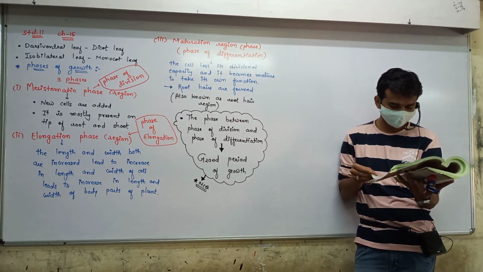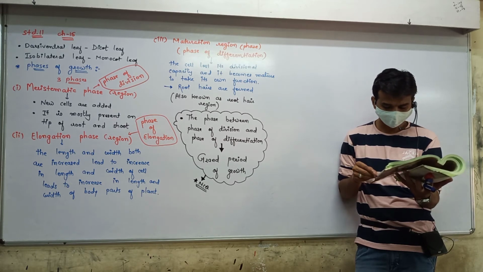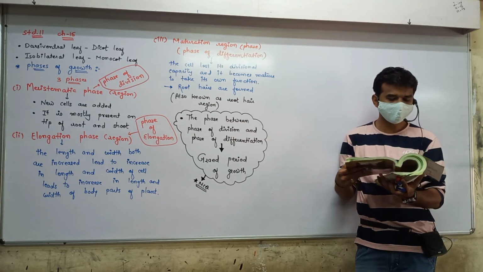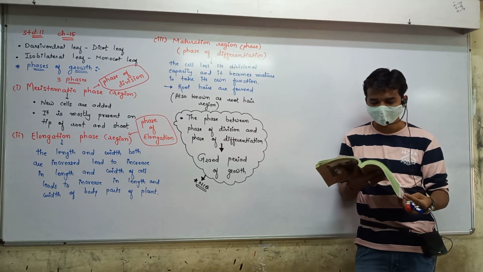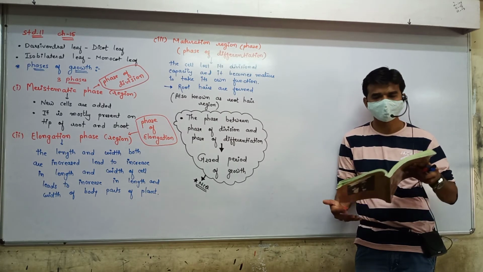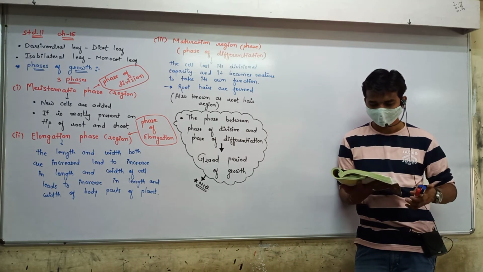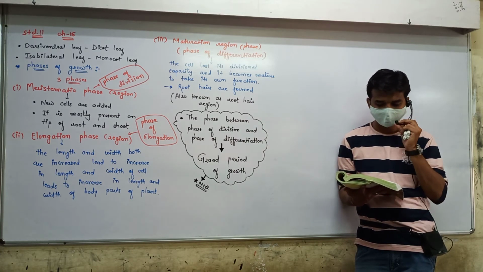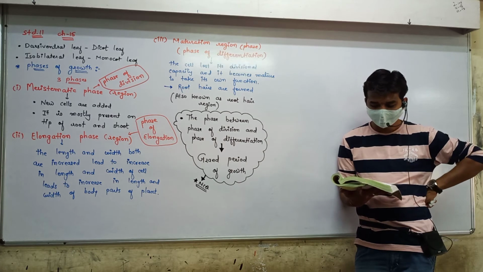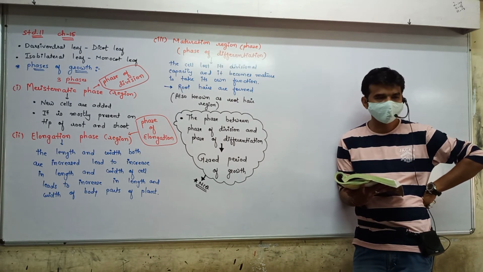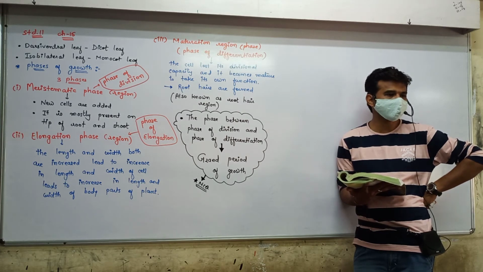The cells proximal, just next away from the root tip to the meristematic zone, represent the phase of elongation. Increased vacuolation, cell enlargement and new cell wall deposition are the characteristics of the cells in this phase. Here, what happened? The vacuoles become enlarged.